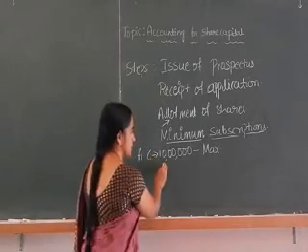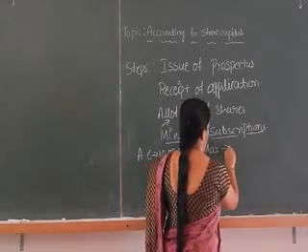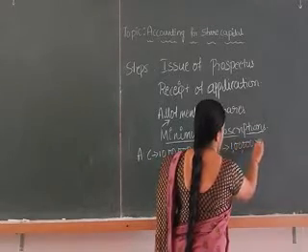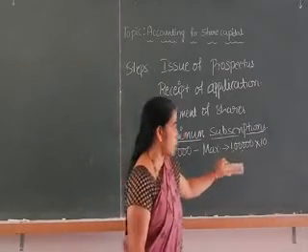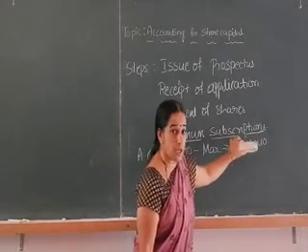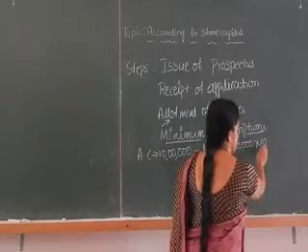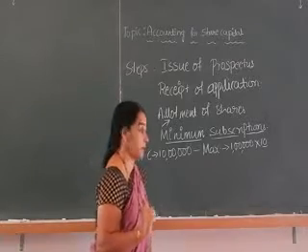Now, for 10 lakh rupees, they have decided to issue 1 lakh shares of rupees 10 each. The number of shares is 1 lakh. What is the face value of each share? The face value of each share is rupees 10.